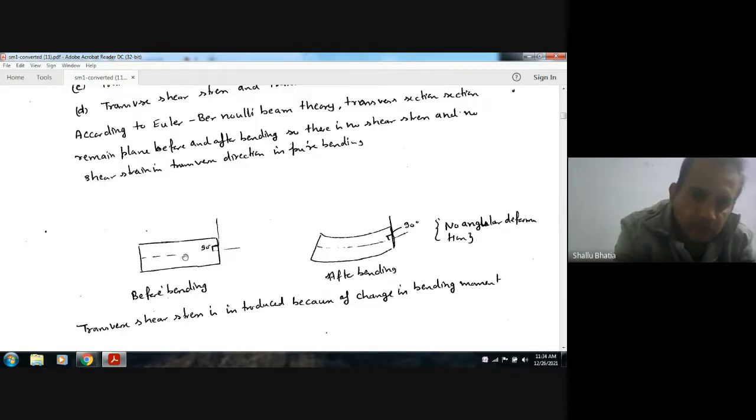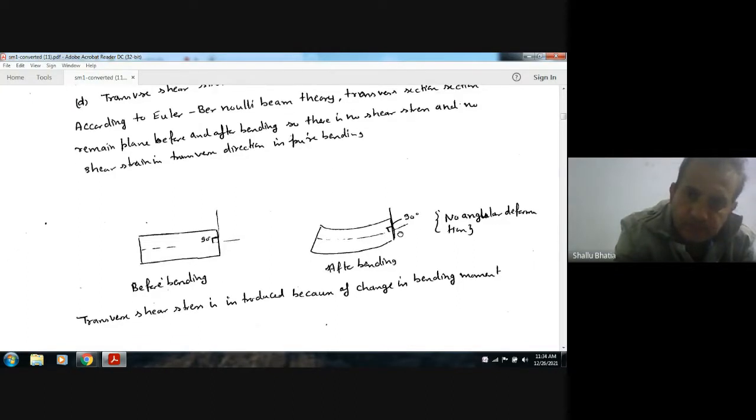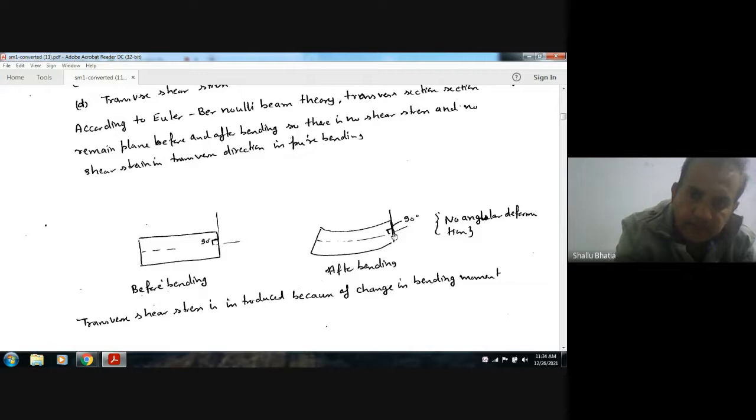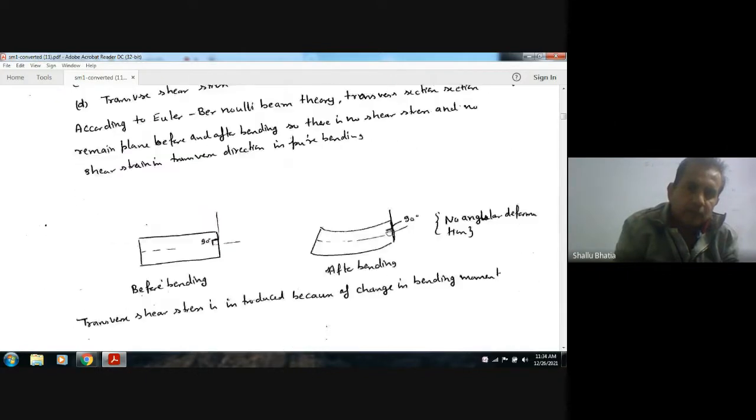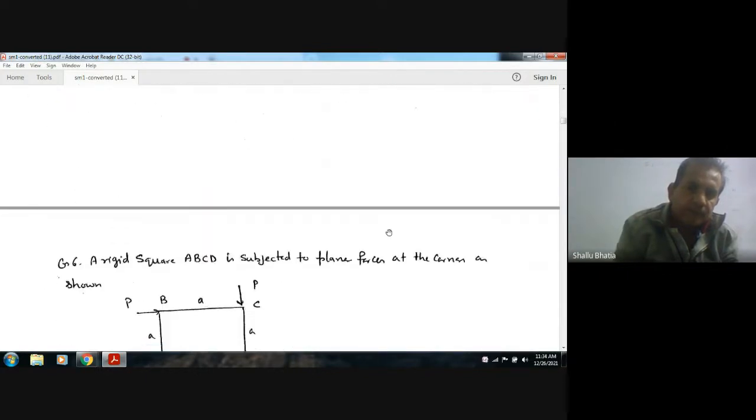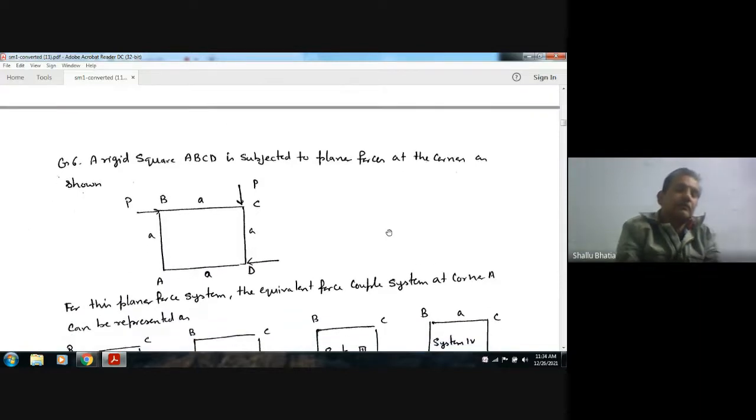So this is before bending at this angle of 90 degrees, and after bending this section is also perpendicular to the axis. So there is no angular deformation, and the section remains plane before and after bending. So the answer is A. Both transverse shear stress and shear strain are zero.